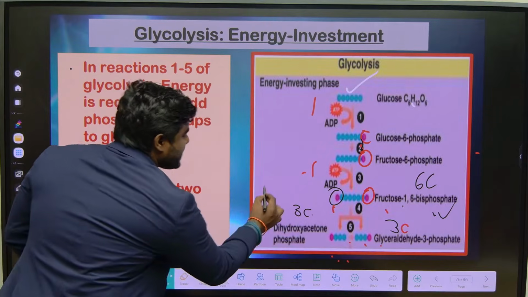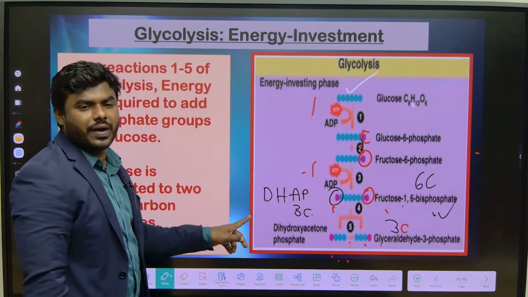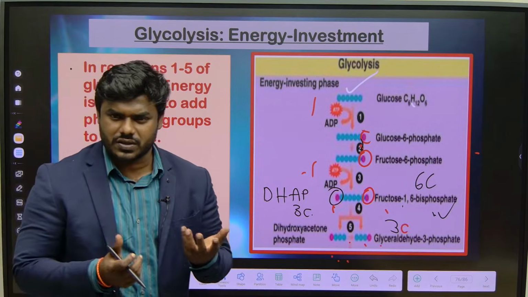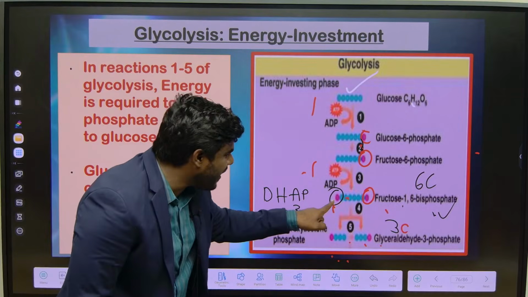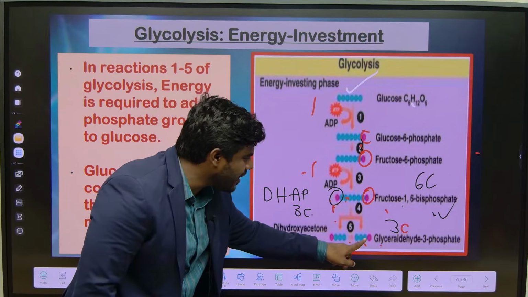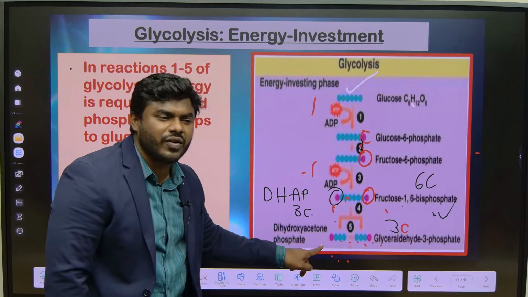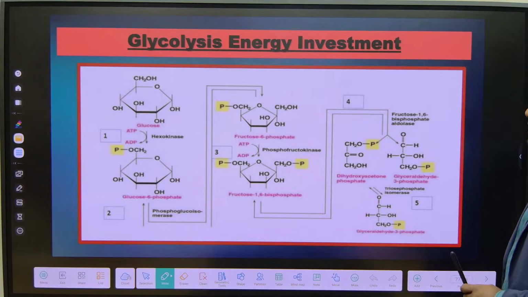Another one is called DHAP, dihydroxyacetone phosphate. They are said to be trioses, which are 3 carbon containing compounds. So 6 carbon, how many phosphates are there? 2 phosphates. Now it is breaking down into 3 carbon with 1 phosphate and 3 carbon with 1 phosphate. Now it is super important to remember the structures.